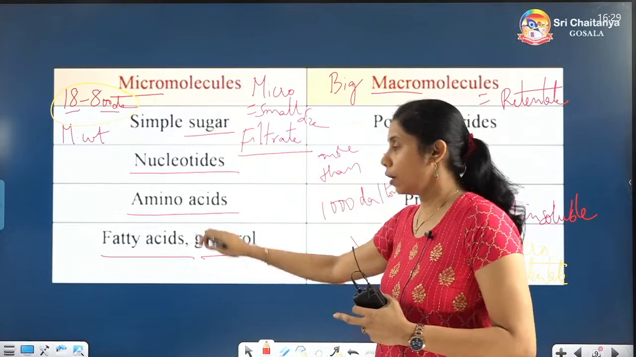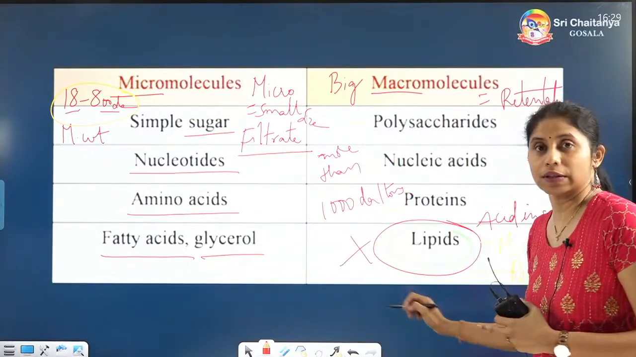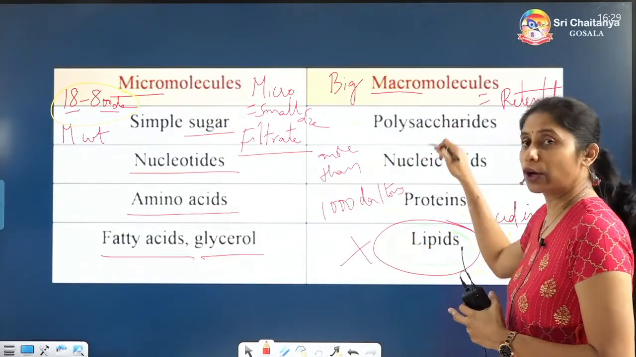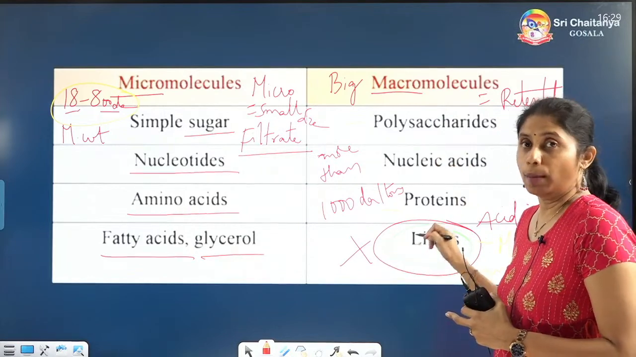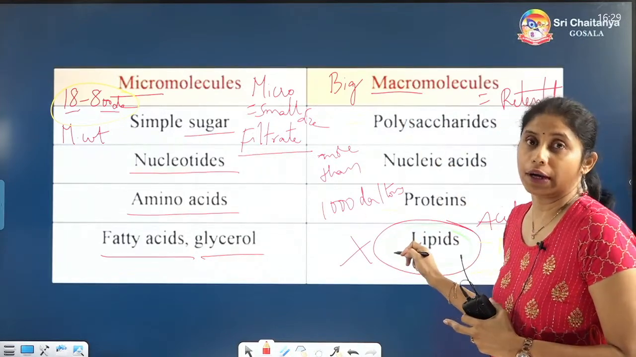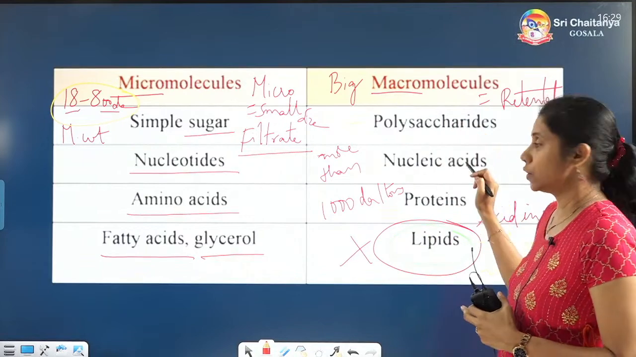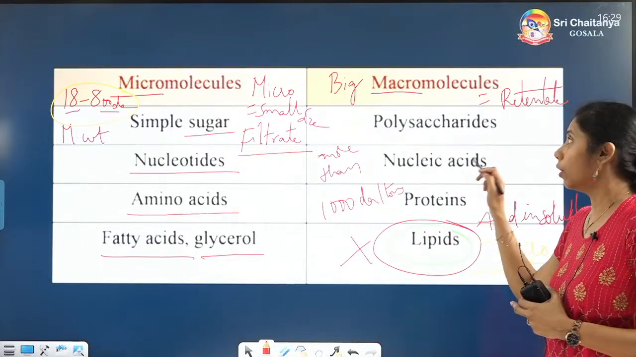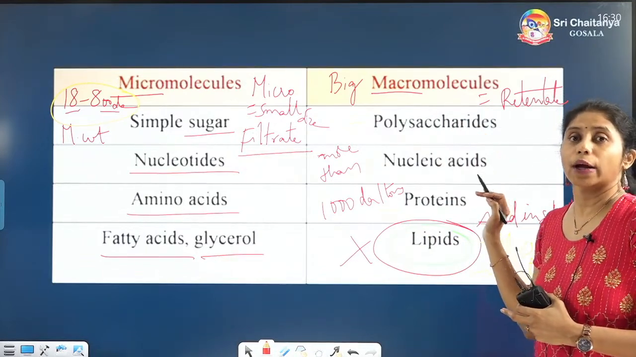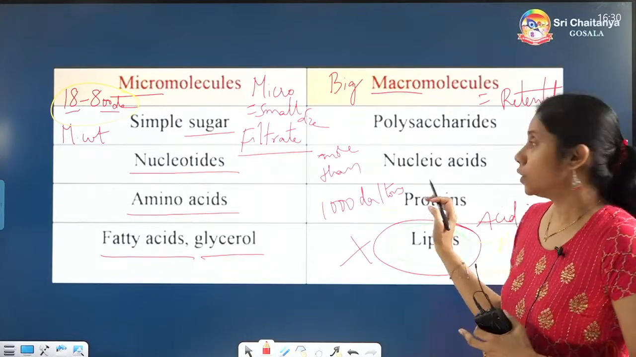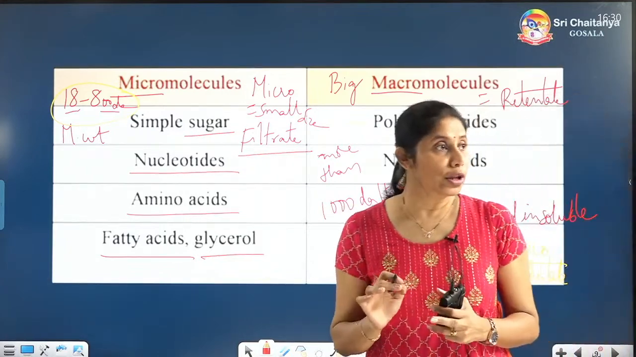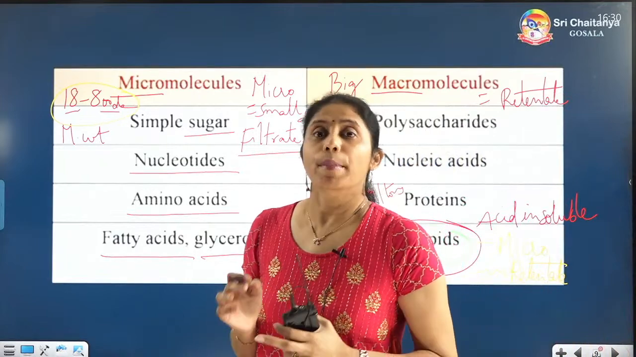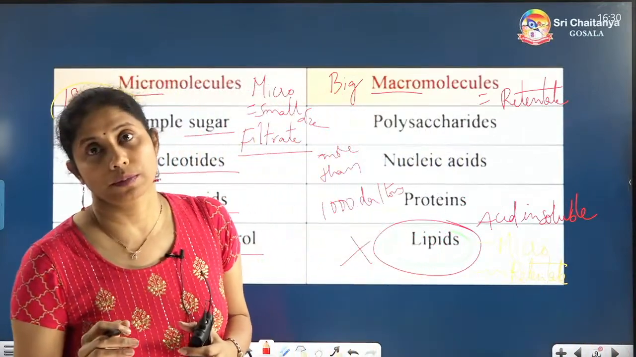Otherwise, these are all micromolecules along with lipids. This is not the macromolecule. This is the only one micromolecule in this list of retentate. Polysaccharides, nucleotides and proteins, all of them are the macromolecules. So this is how the biomolecules have been classified based on the molecular weight.